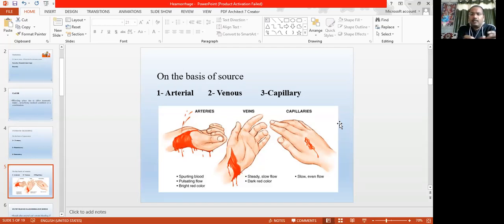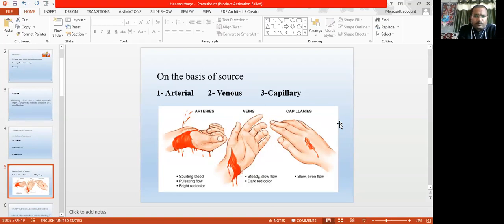The veins do not have very much pressure, so the blood from the veins is a steady flow, meaning continuous blood flowing. In the capillaries there is no flowing; here the blood is oozing. So the characteristic of bleeding is different in arterial, venous, and capillary bleeding.